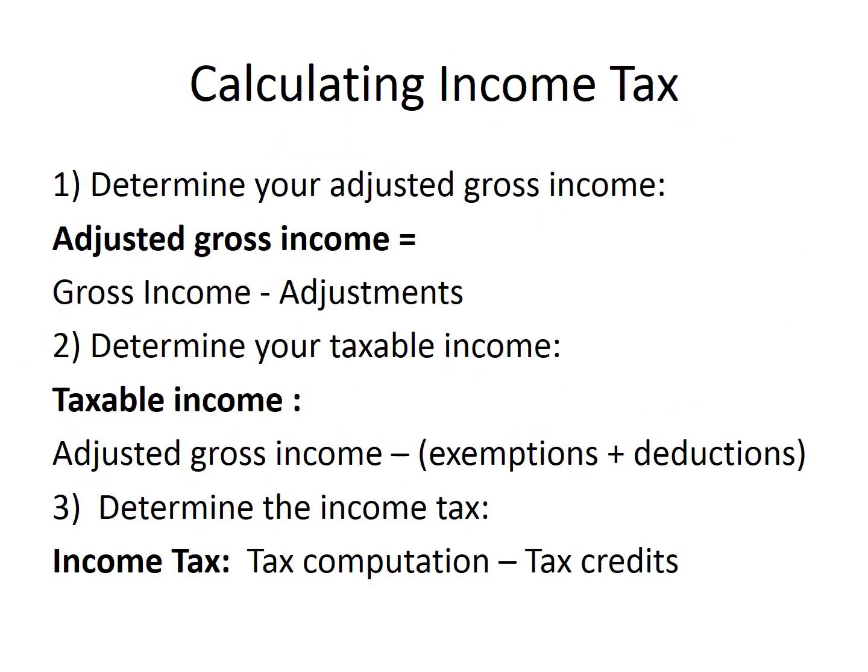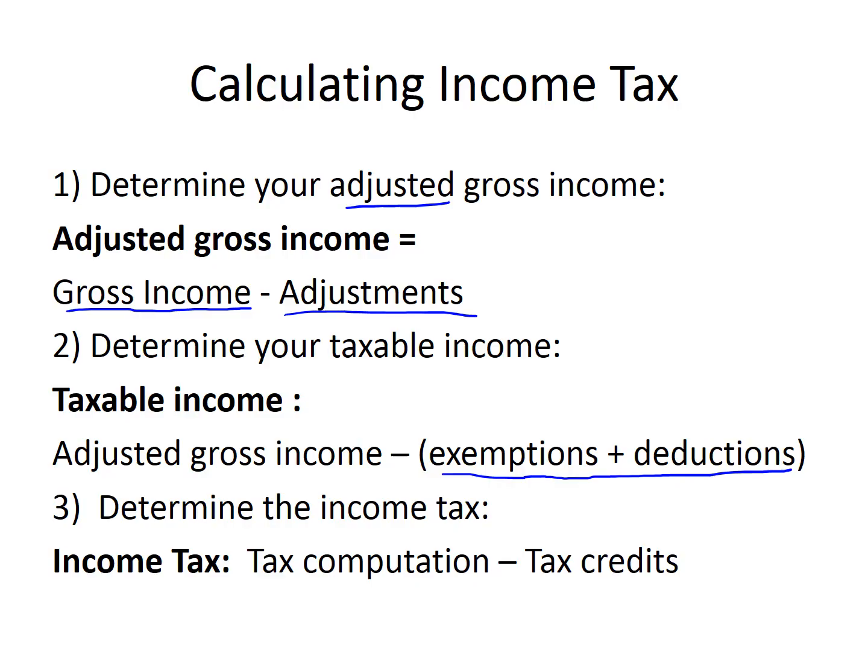So how we calculate the income tax is first you determine your adjusted gross income. So it's just your gross income minus the adjustments. Then to determine your taxable income, you take your adjusted gross income and subtract off your exemptions and deductions.